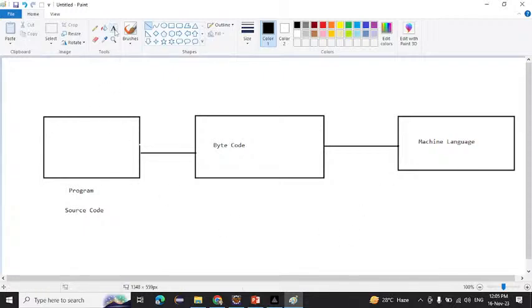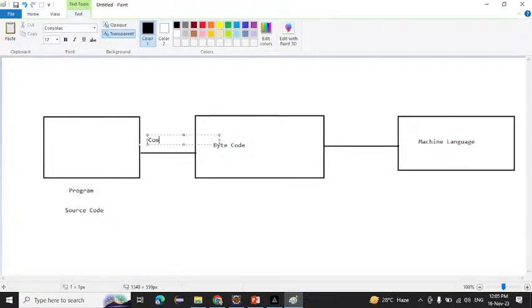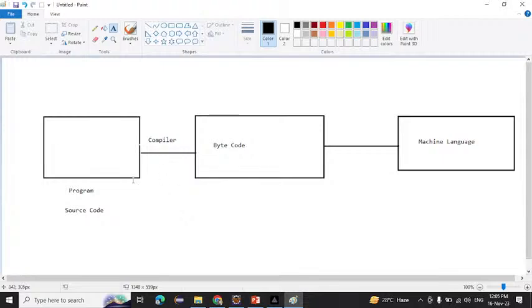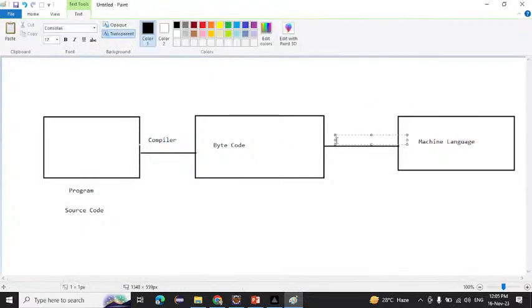If source code is converted into byte code, there is one thing responsible, that is the compiler. The compiler is responsible for converting source code into byte code. Another thing, for byte code into machine code, there is the interpreter.